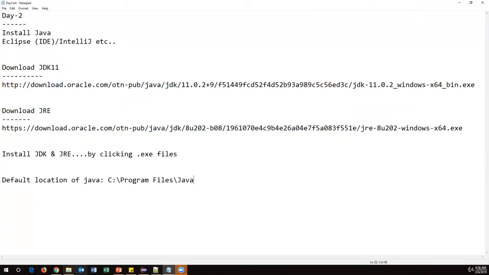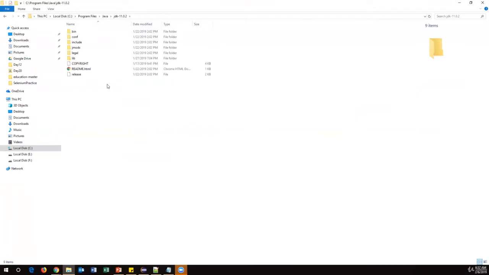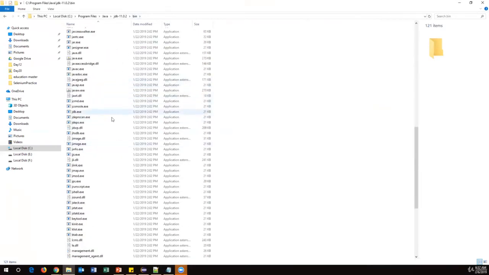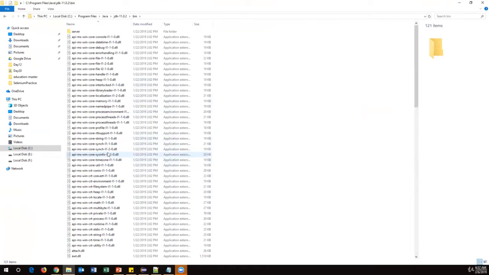How can we do the configuration? Let's go to JDK, open this JDK folder and go to the bin folder, because only in the JDK bin folder can we find a lot of Java libraries. Everything is available here. Let's copy this particular bin folder path, and right click on This PC. This is a very important step.